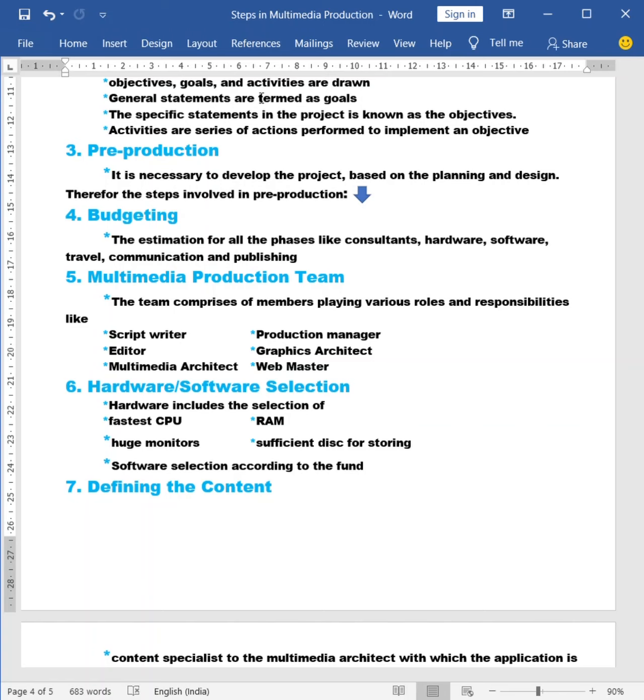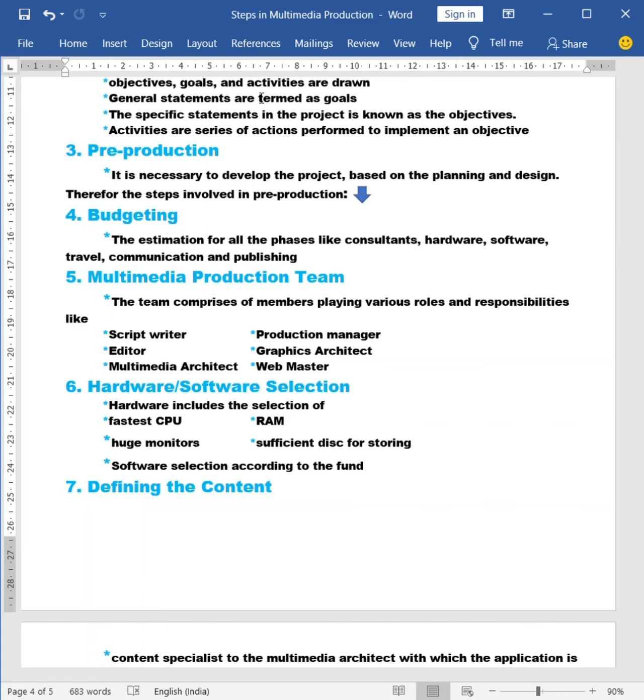Fifth one is the multimedia team. Without teamwork, a multimedia project cannot be completed. There are many members playing their roles responsibly, like scriptwriter, production manager, editor, graphics architect, multimedia architect, webmaster. All these persons are playing their role in a responsible manner. If they don't play the roles responsibly, the project will not be completed successfully.